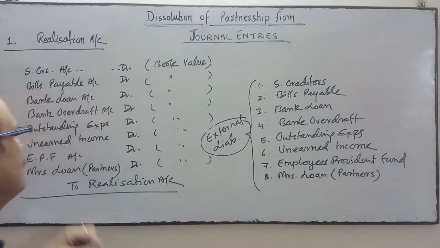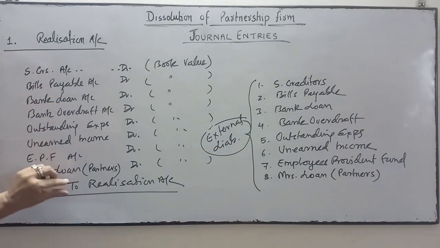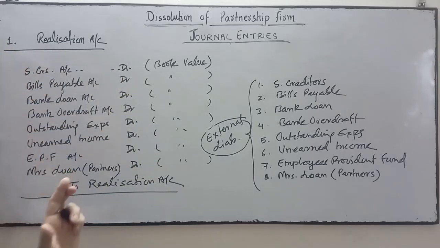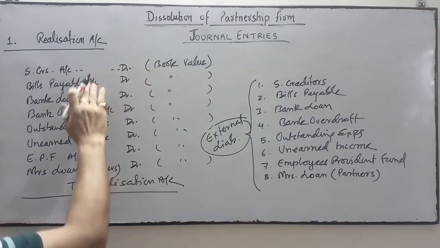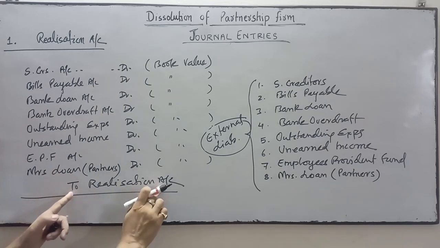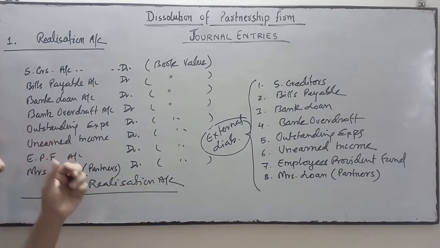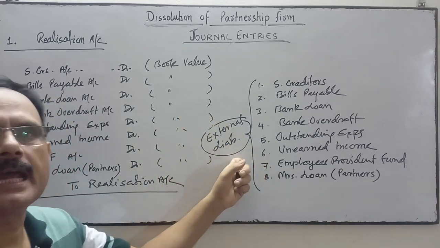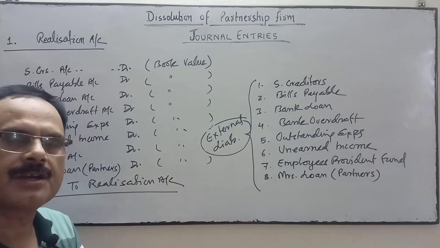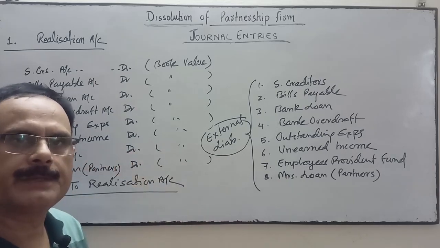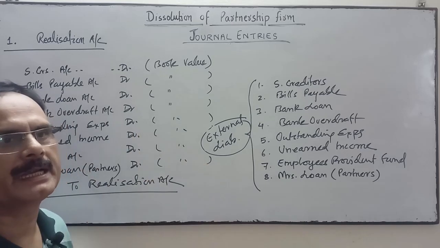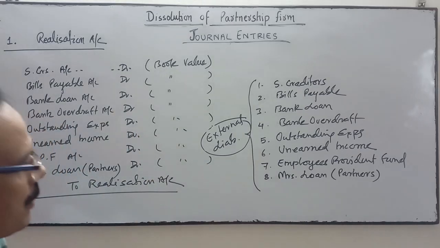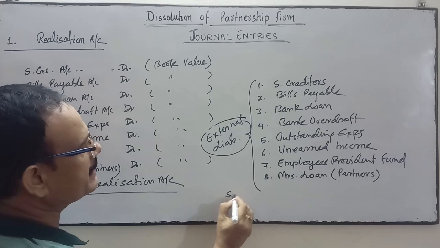This will be transferred to the credit side of realization account. So this will be debited. All liabilities have a credit balance. So when you are going to close the ledger, their account will be debited and their ledger will be closed by transferring to realization account. This is the entry for closing the ledger of external liability. We are going to close the ledger of all external liabilities by transferring the balance of that ledger to realization account. For instance, sundry creditors ledger.